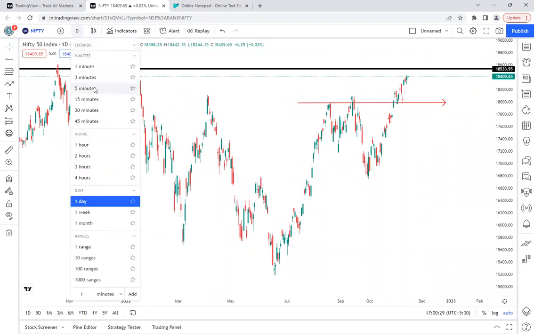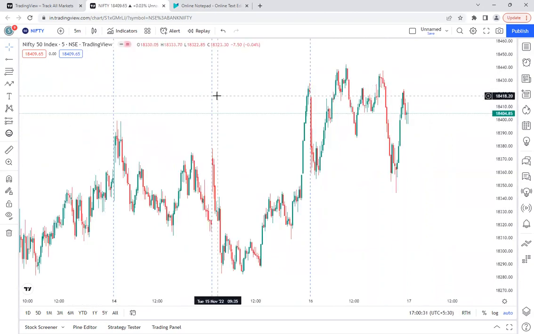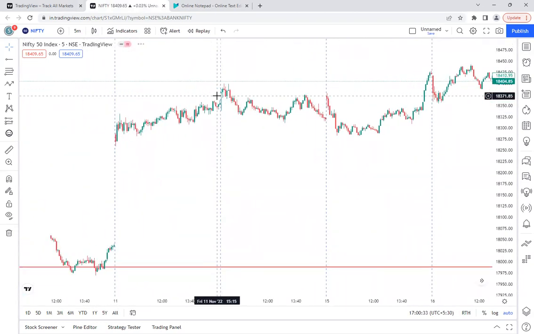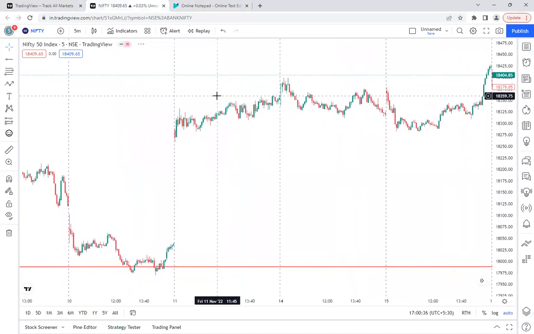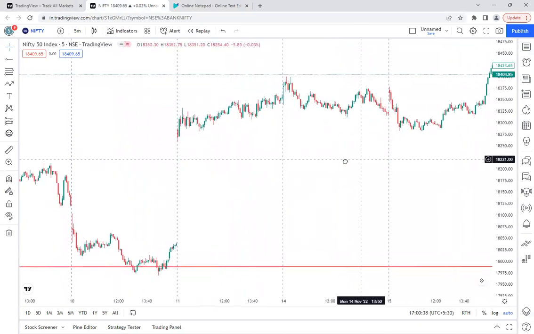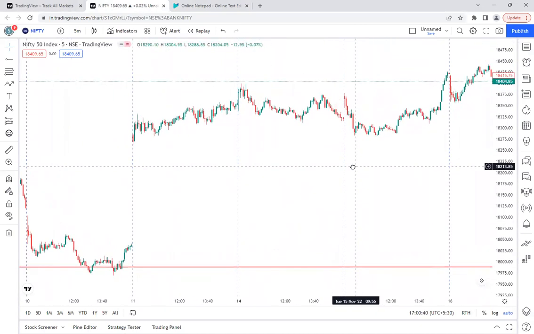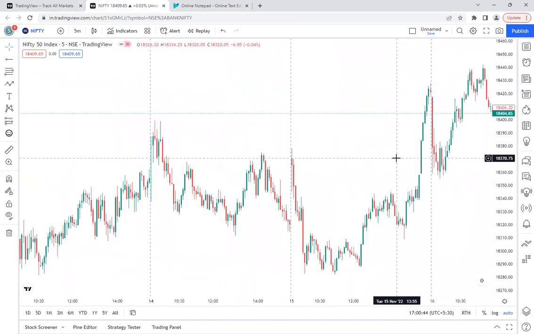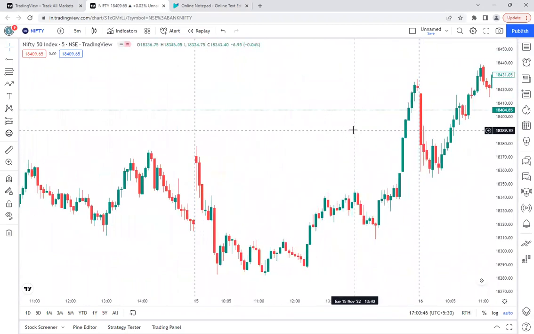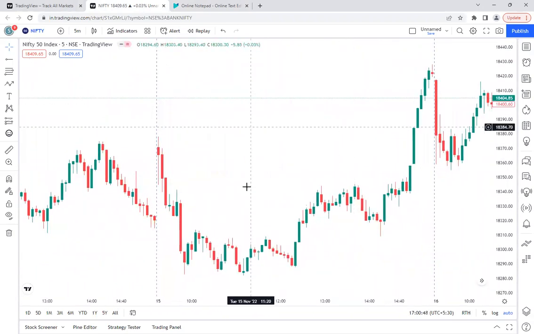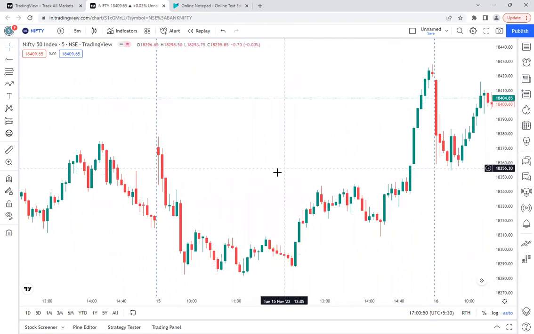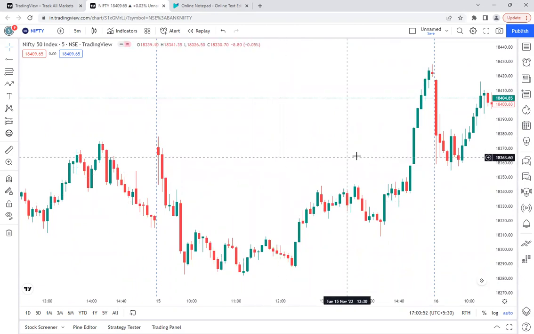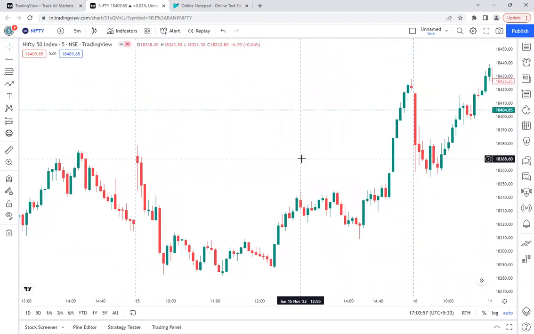For that, I will go to the 5-minute time frame. This is the 5-minute time frame chart. Before going to today's analysis, let me try to understand what they did yesterday, 15th November. I will zoom here so that we can understand it clearly. This is yesterday's price action.